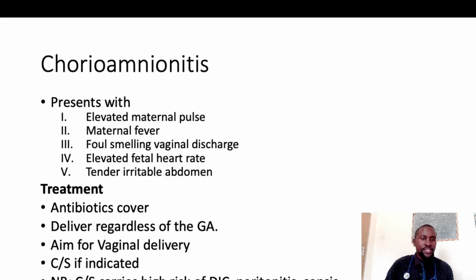Afterwards, you need to wash. You wash the abdomen with warm saline, so that you don't leave any infection. Otherwise, aim for vaginal delivery. Only do a cesarean section for chorioamnionitis if vaginal delivery is contraindicated.